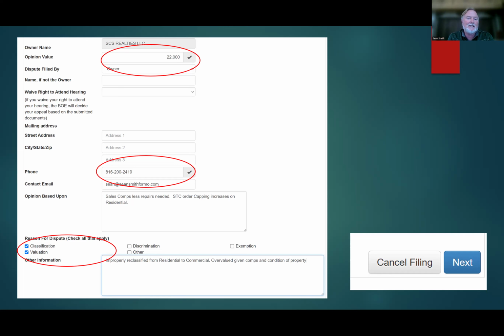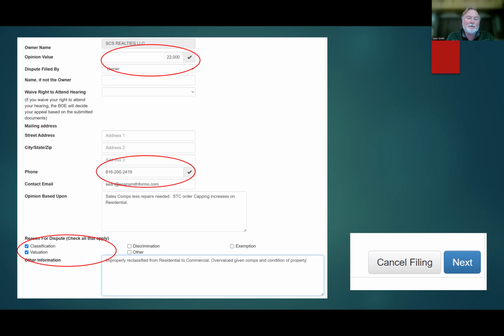And then you can see down at the bottom, there are places where I entered a check mark for classification and valuation. In my example here, I'm pretending that they reclassified me from, say, residential to commercial, and I want to dispute that. That's why I've checked the classification box. And if that's all I was disputing, I could only check that one box. But I also chose in this case to click valuation because when they reclassified you, chances are that your value went way up. I think it's good to go ahead and check both in that circumstance.